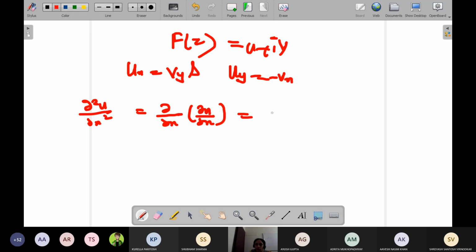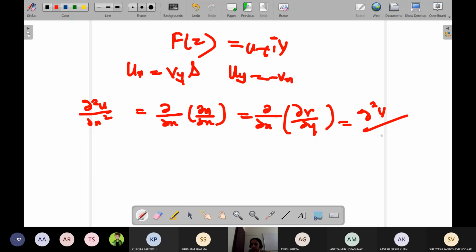What is del by del x of del u by del x? del u by del x is your ux. ux I can replace with vy using the CR equations. So I can write this as del by del x of del v by del y. This will be equal to del square v by del x del y. Take this as equation number 1.